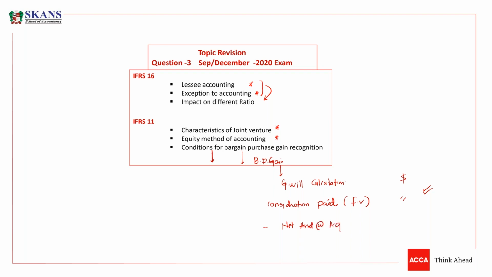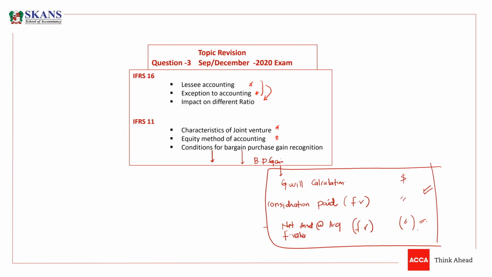So you need to again clear whether these net assets are at fair value or not. You must be missing something. So you need to reassess the net assets' fair value again. This would be for an associate. But in a subsidiary, we have one thing extra, which is NCI here.